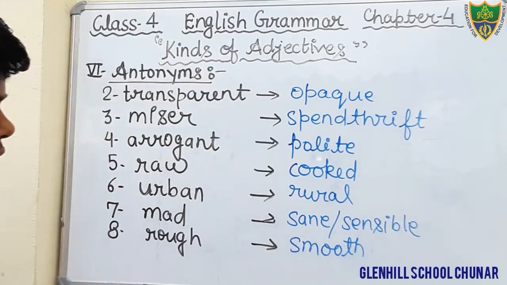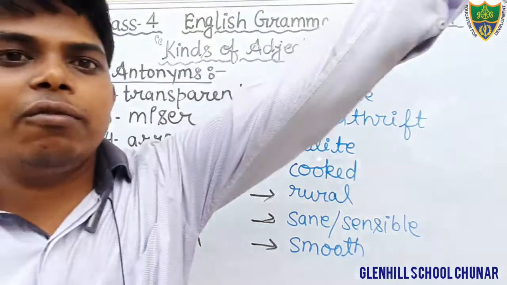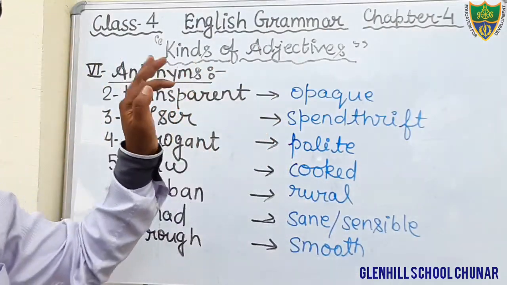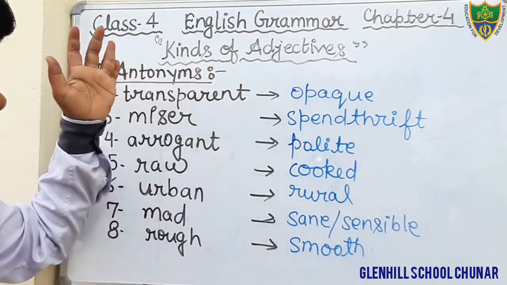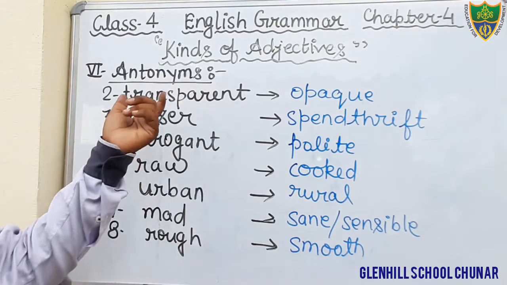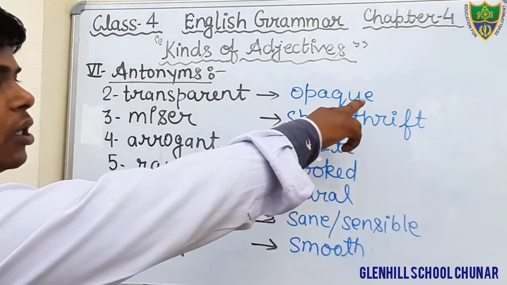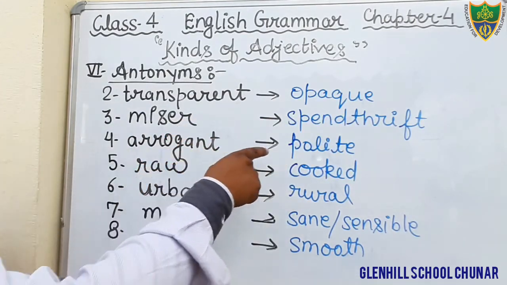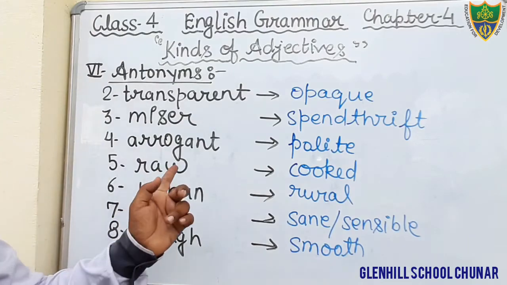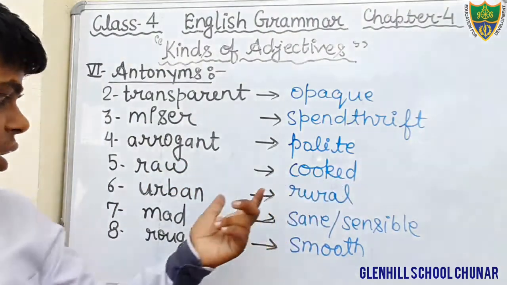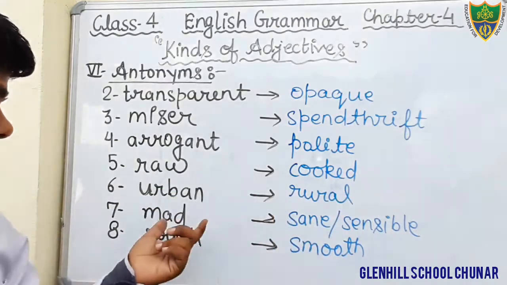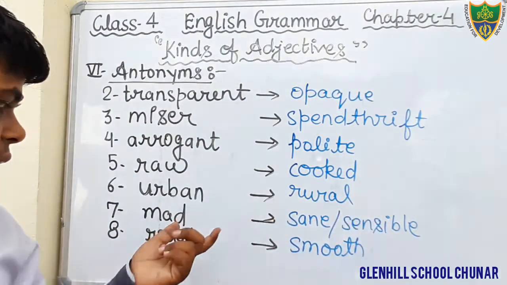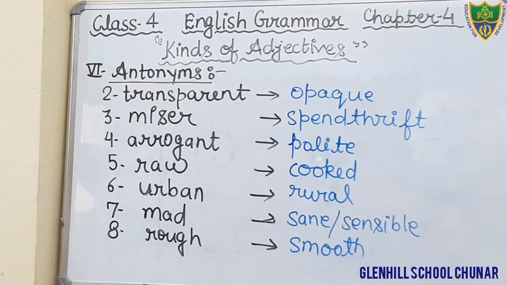S-M-O-O-T-H, smooth. Okay, students, so this is all about exercise number 6, in which we have to write the antonyms of these given words. The antonym of transparent will be opaque, and miser is spendthrift. The opposite of arrogant will be polite. The opposite of raw will be cooked. Urban, rural, mad, sane or sensible, and the last one is rough. The opposite of rough will be smooth.